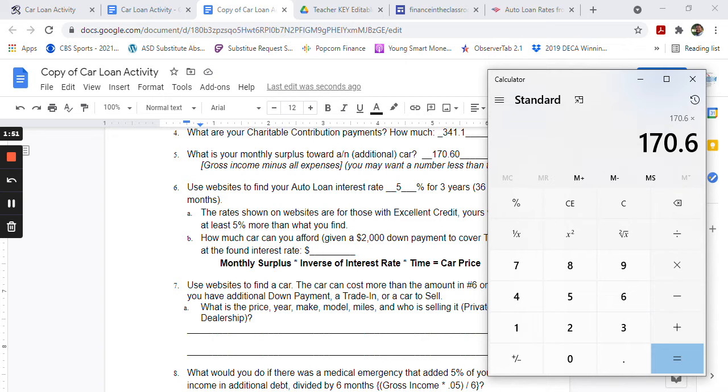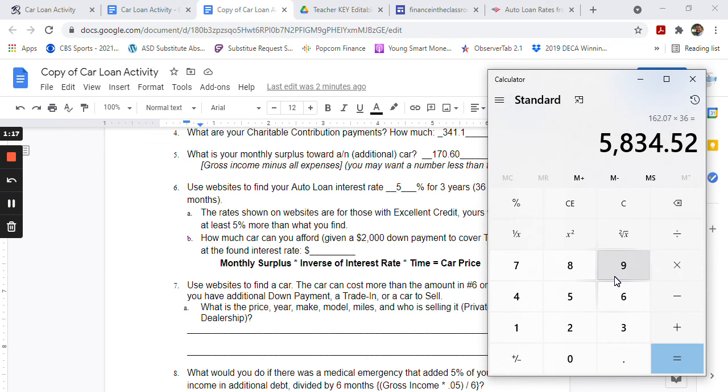So for me, it's going to be easy. It's 100 minus 5, so it'll be 95. But if you did like that 2 point something else, you might want to clear your calculator and do 100 minus your 2 point whatever that you found on the website. And so I'm going to multiply this by 0.95 and then multiply that by the 36 months that we're going for. And that's found here, the 3 years or 36 months.